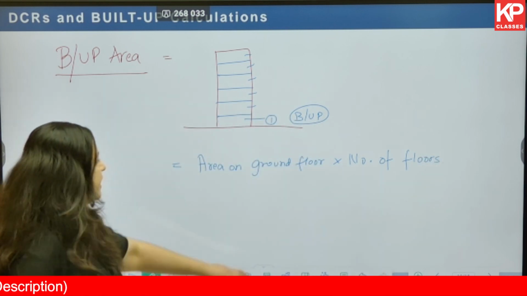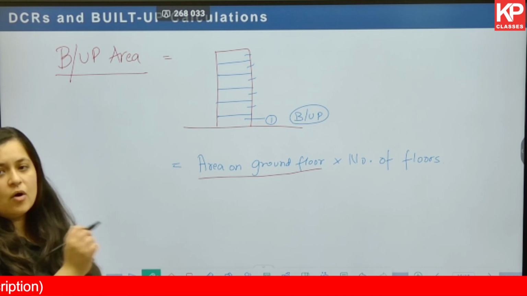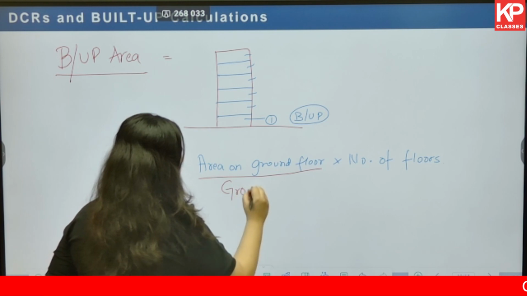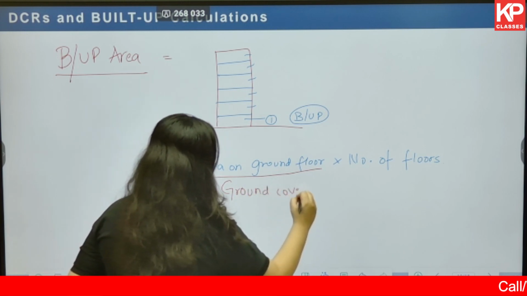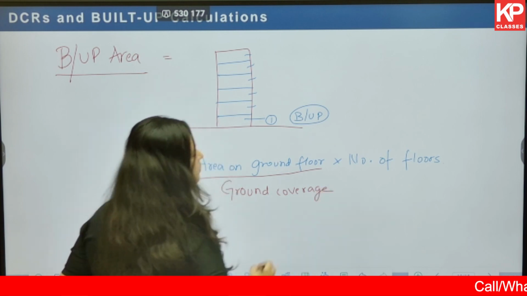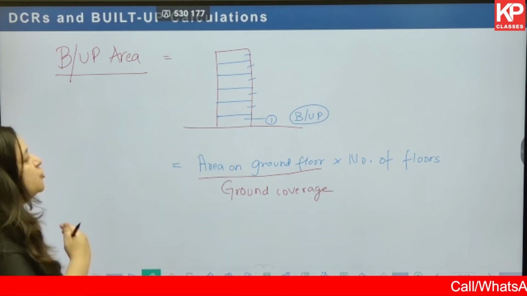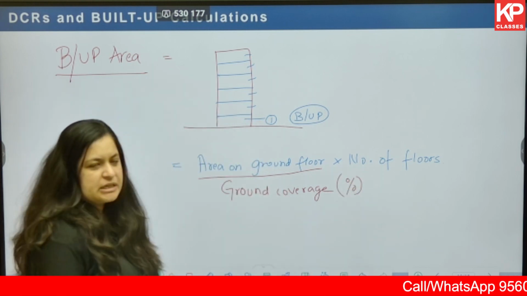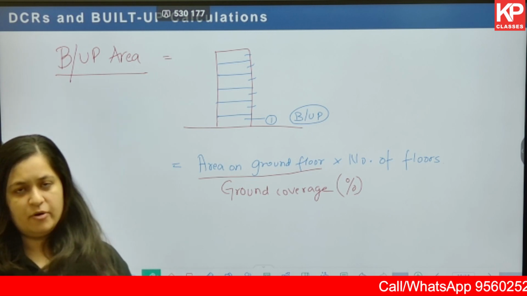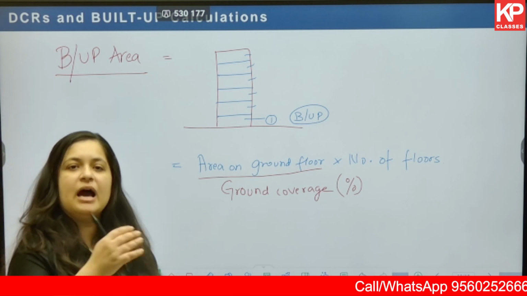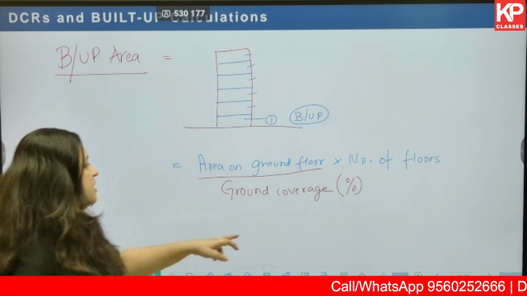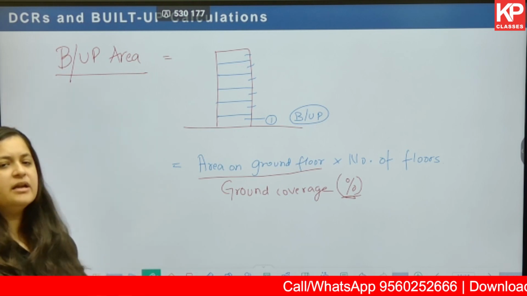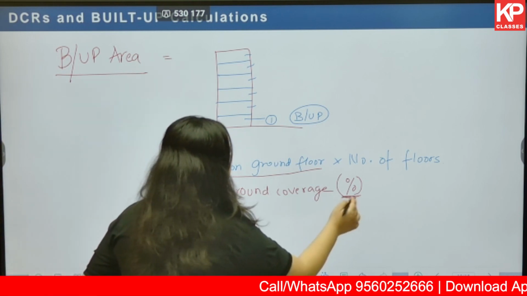Now, this area on ground floor, can we also call it ground coverage? This ground coverage is usually expressed in the form of percentage. In the question, it can be given in the form of percentage, or sometimes you can even be asked to calculate ground coverage in terms of percentage. It can also be in terms of meter square, as we've already discussed, but in GATE, we usually talk about ground coverage in percentage.